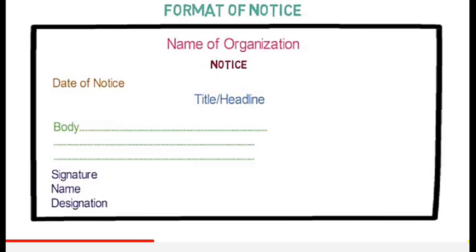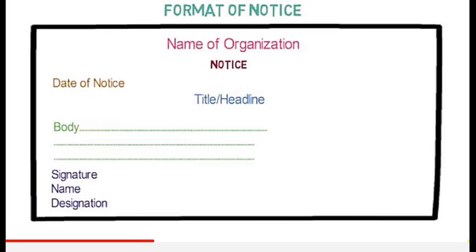In the next line, you will mention the date of the notice, the date when you are writing it. After the date, you can skip one line and then mention the headline or title, about what you are going to inform. It should be precise.